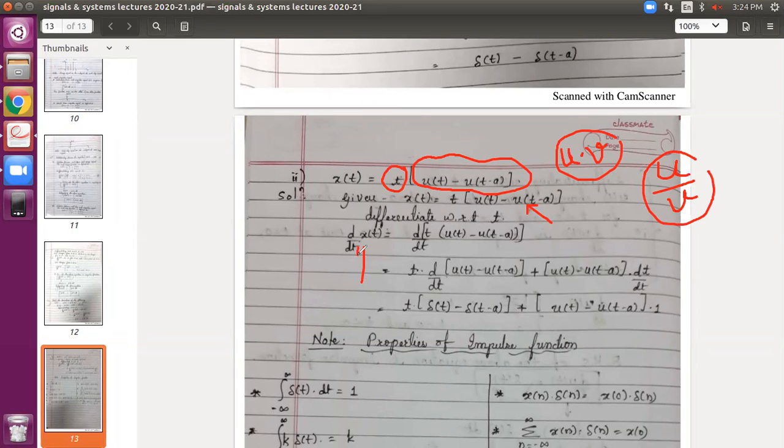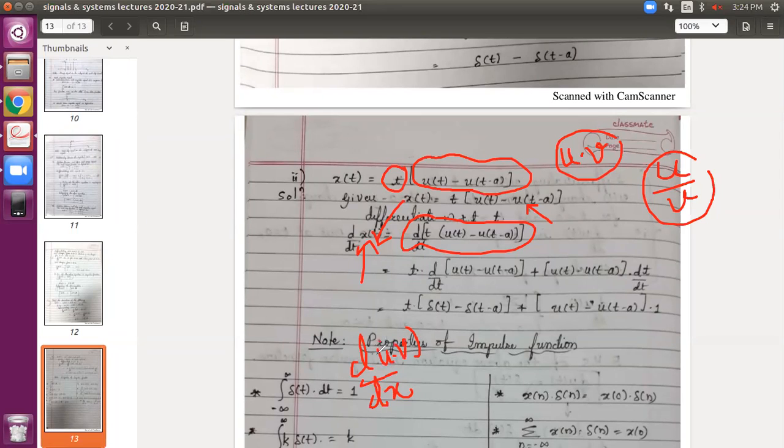So LHS will be d by dt of x of t. RHS will be d by dt of this. Now, it is UV form. Let me write that UV form. What is the differentiation? It is a bit difficult for me to write it, I am using the mouse.